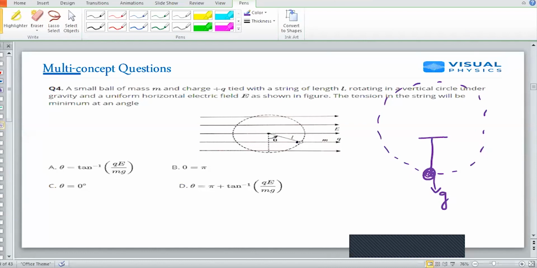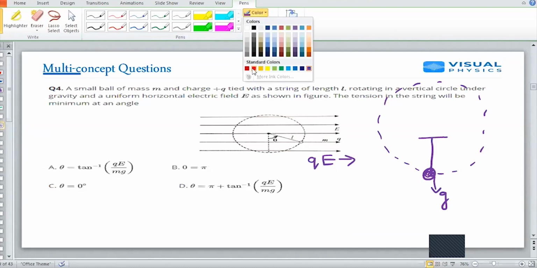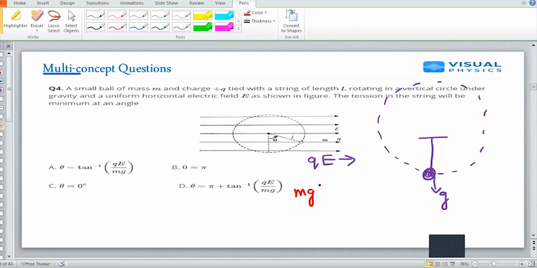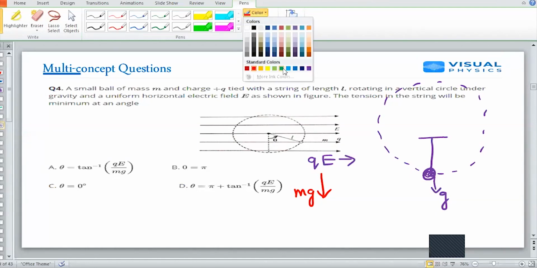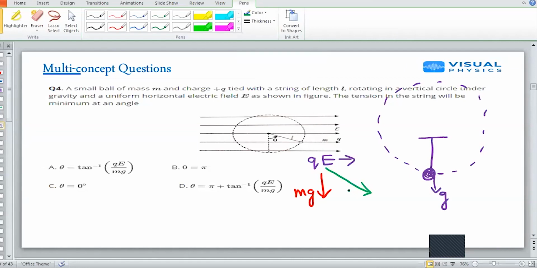But in this case, I am having electric field and force in horizontal direction, and I am having gravitational force in the vertical direction.